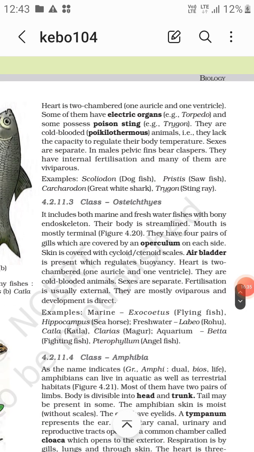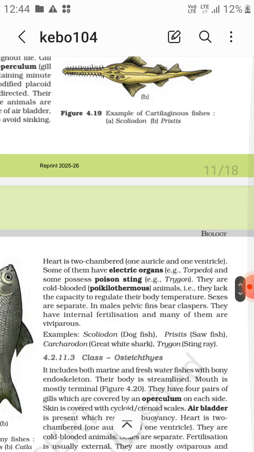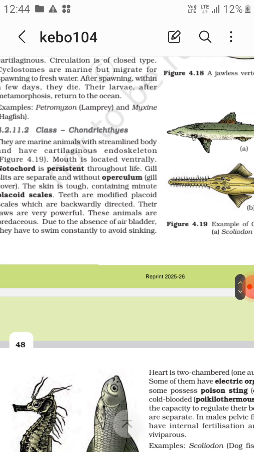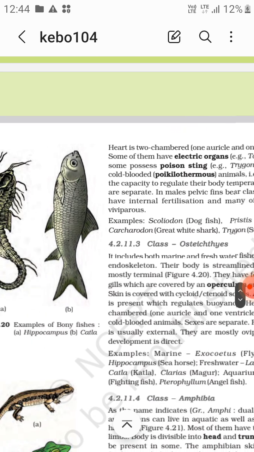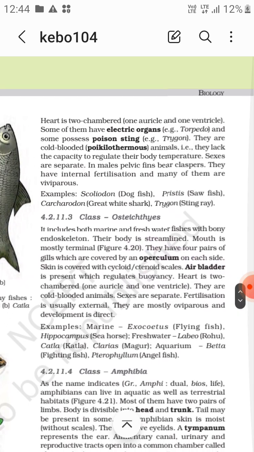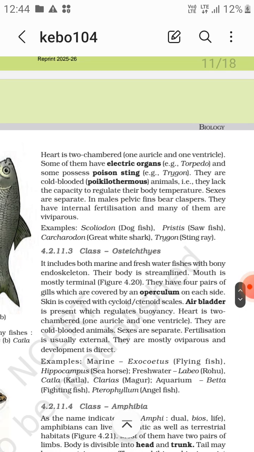Now class Osteichthyes. It includes both marine and freshwater fishes with a bony endoskeleton. Now their body is streamlined. Mouth is mostly terminal in Osteichthyes, while in Chondrichthyes it is mostly ventral. You can see in the figure, that is Catla and Hippocampus. These are the Osteichthyes.